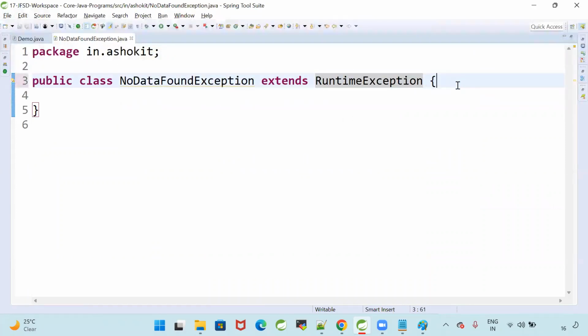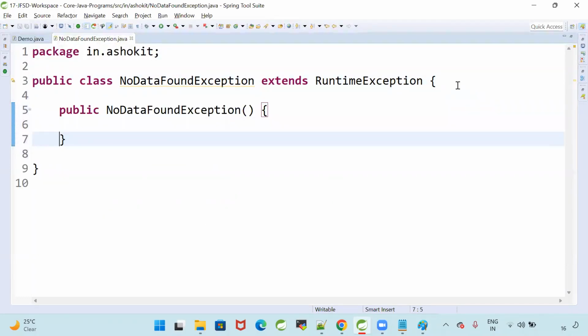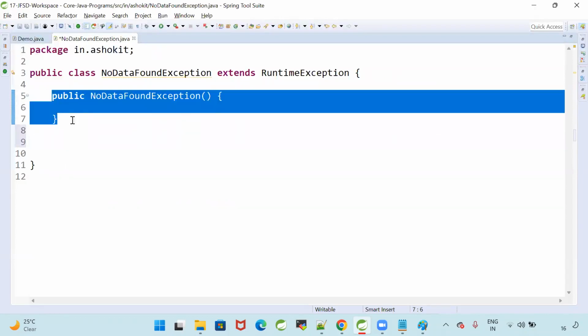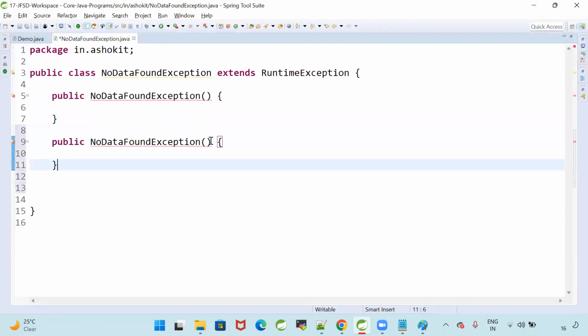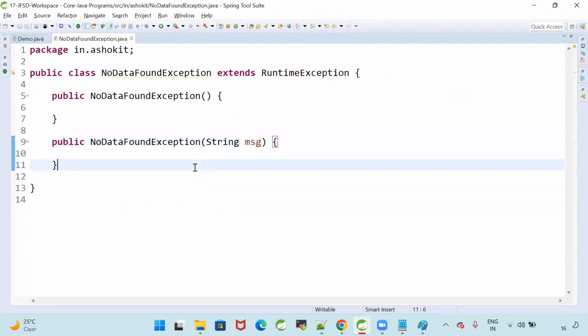Now, when I am throwing the exception, I want to throw the exception with some message. Got my point? Here, I can create a constructor. Can I call it a zero param constructor? Yes. Similarly, I'm going to write one more constructor, that is a parameterized constructor. So can I call it constructor overloading? Writing the same constructor with different arguments is called constructor overloading.